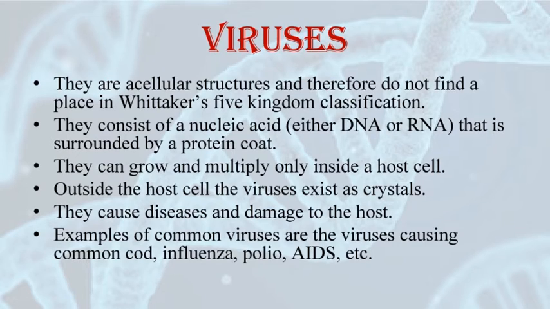We all have suffered the ill effects of the common cold, which is also known as flu, and we have heard from many people that this is viral flu. That means viruses exist around us and they have not been included in the 5 kingdoms of classification. The reason is that viruses do not have a proper cell, so they are called acellular organisms. Viruses can also be called a connecting link between living and non-living, and we do not know whether they are truly living or not.